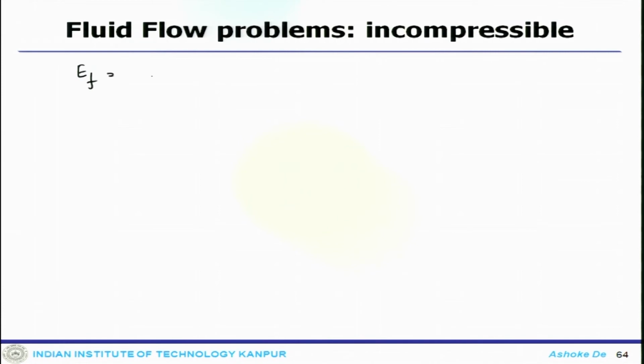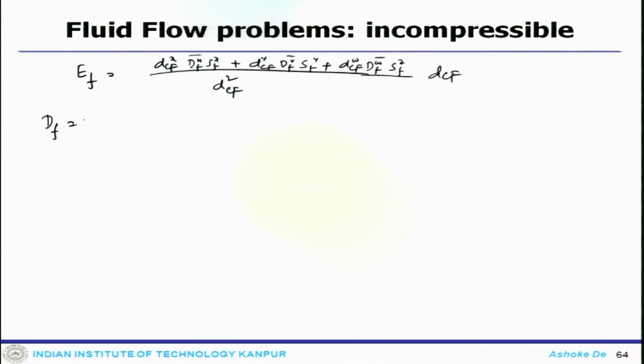So, EF would become dCF x dF u SF x plus dCF y dF v SF y plus dCF z dF w SF z divided by d square Cf, and following the expression one can find EF by dCF. So, one can put those expressions back here.